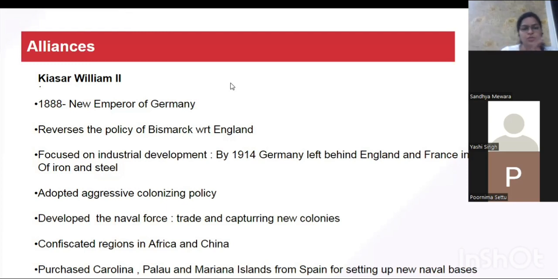England. So let us try to understand what this new Kaiser did. New Kaiser William II, first of all, reversed all the decisions which were taken with.